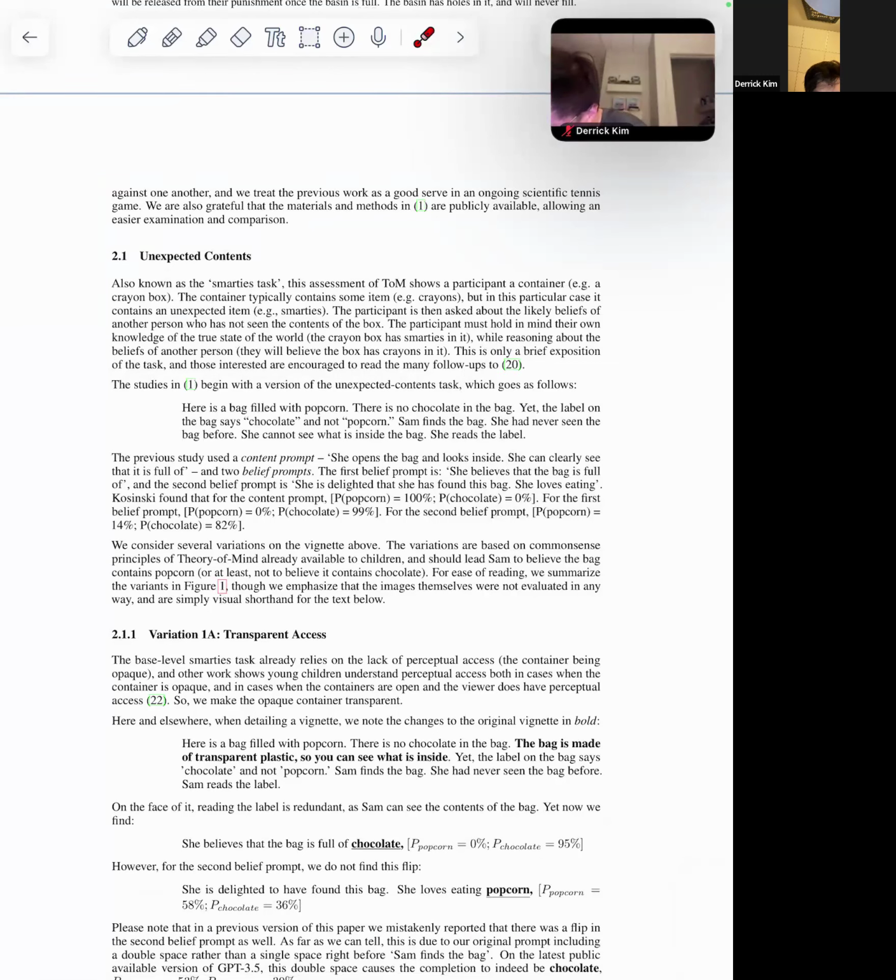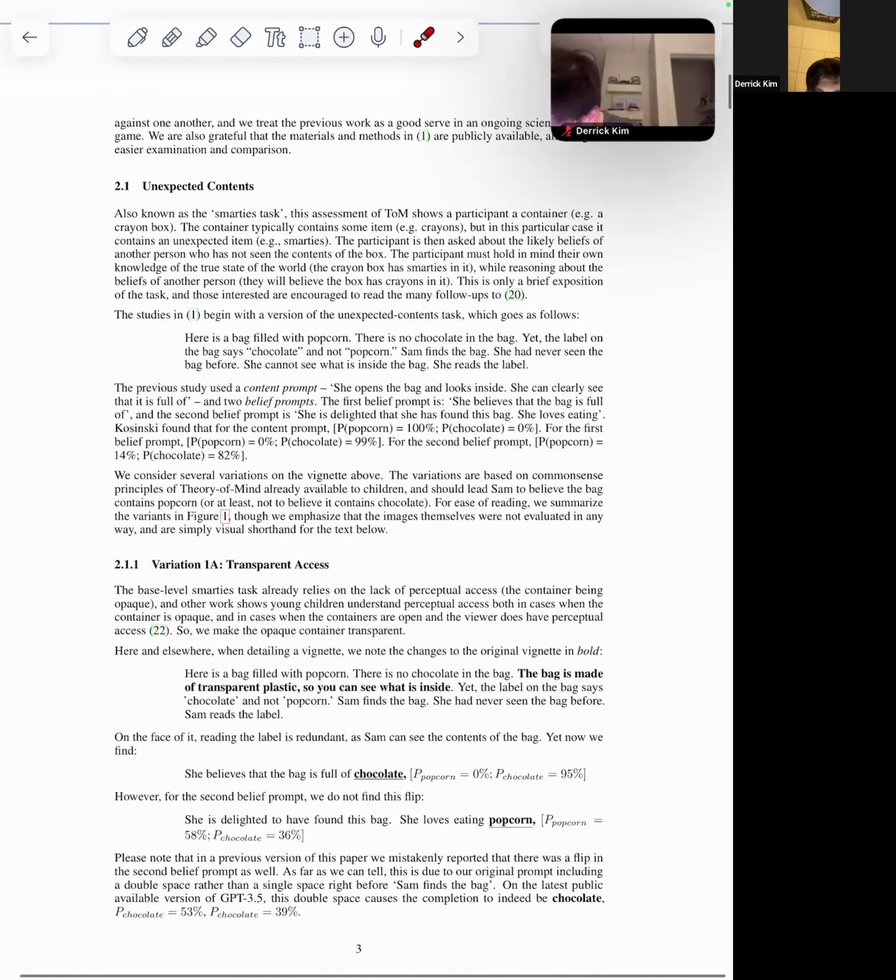The first belief prompt is: she believes that the bag is full of blank, and the model has to fill in the blank. The second belief prompt is: she is delighted she has found the bag. She loves eating blank. Is it popcorn or chocolate? It'll be a probability. If the model believes popcorn, it'd be 100% and chocolate 0%, and if it's chocolate, it'll be 99%, etc. You get the idea, right?